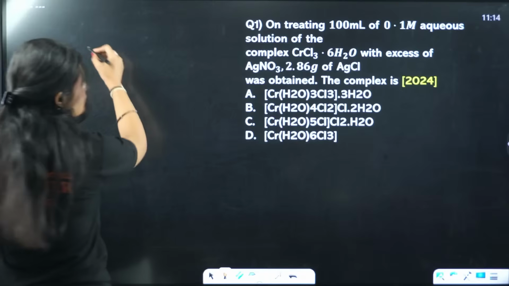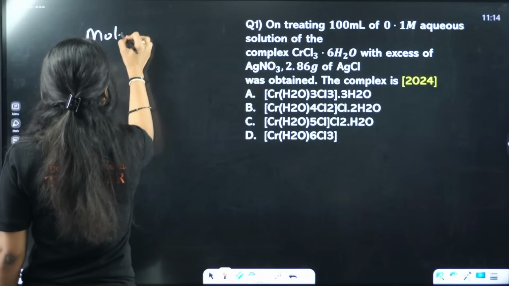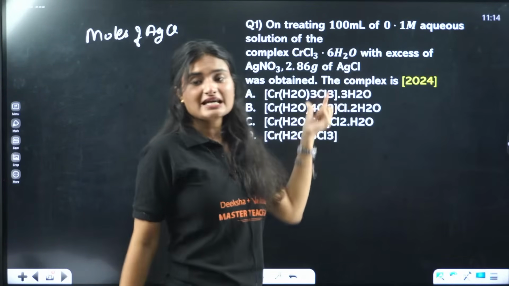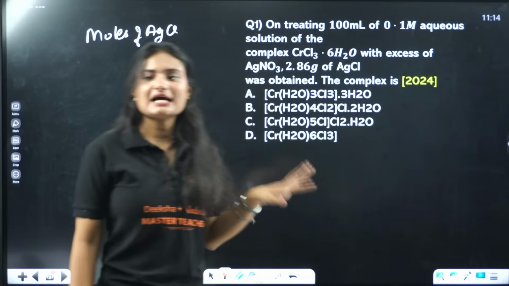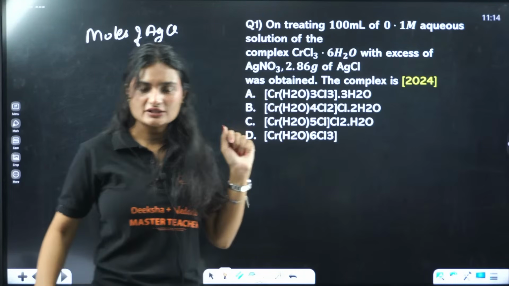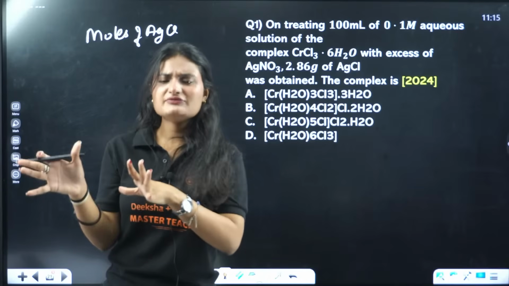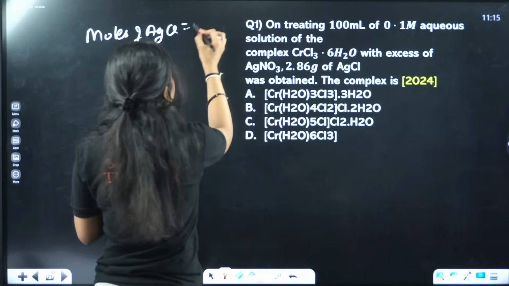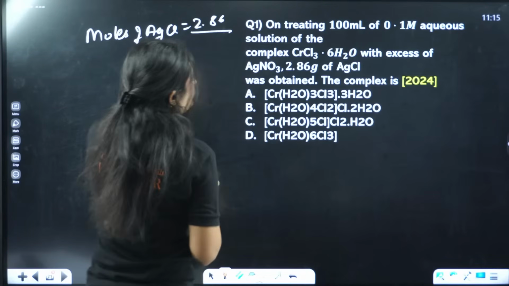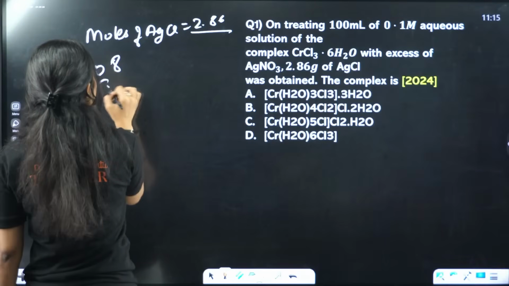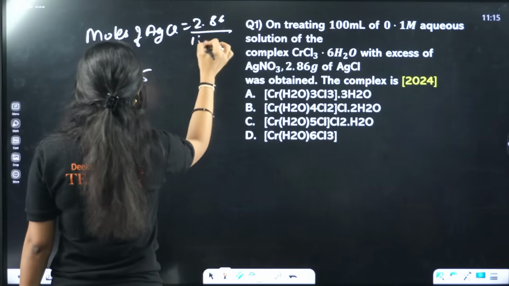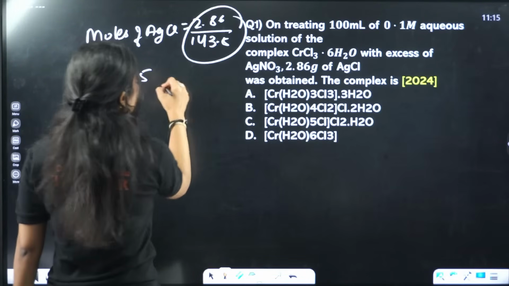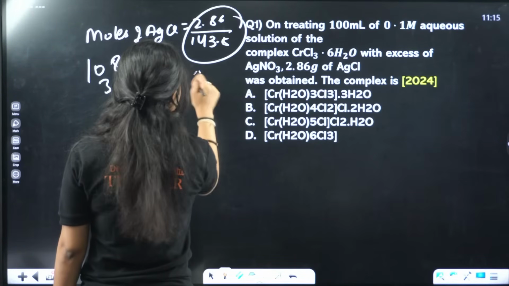Okay. So firstly, let's calculate the moles of AgCl. 2.86 gram is the amount of AgCl that we are getting. How do you calculate moles? Given weight divided by molecular weight. 2.86 divided by how much for AgCl? 108 plus 35.5, that will be 143.5. If I calculate it, it comes out closer to 0.02.